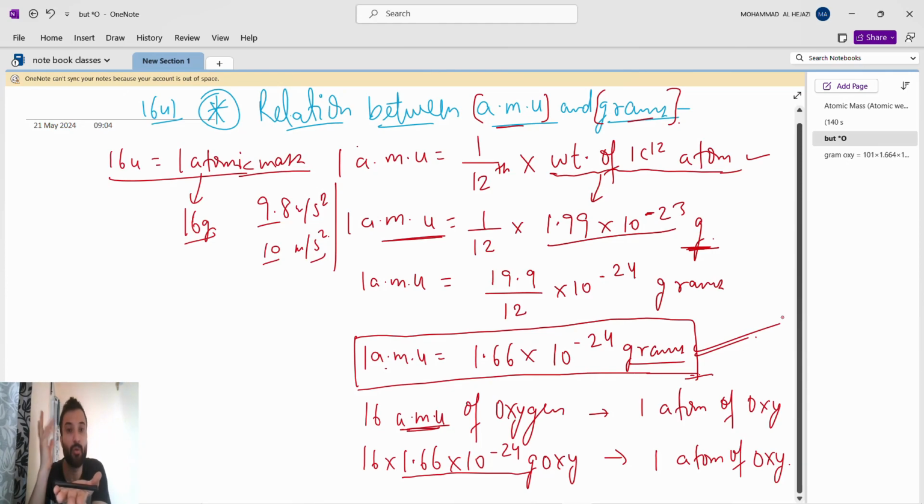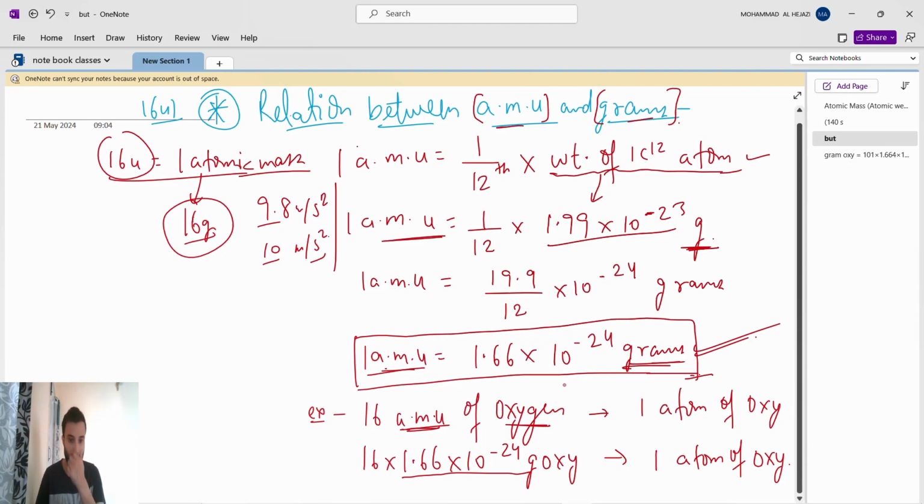If you keep it in your hand, you wouldn't even feel that 1.66 into 10 to the power of minus 24 gram is in your hand. So they say it is because of this 1 AMU value. If you compare with gram, this value is very small. That's why we take AMU as the same as gram. We take 16 U, or we take 16 gram. Now we have compared with the example of oxygen. So see, 16 AMU, because oxygen is how much?